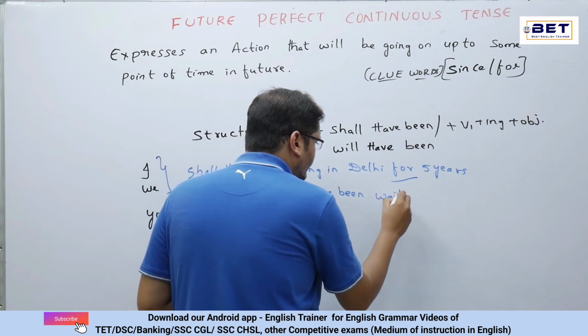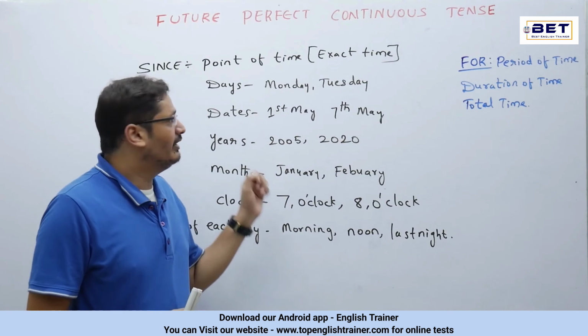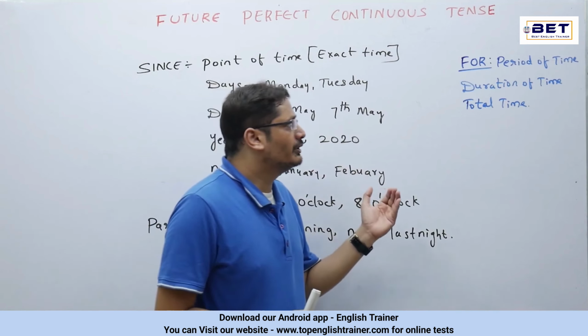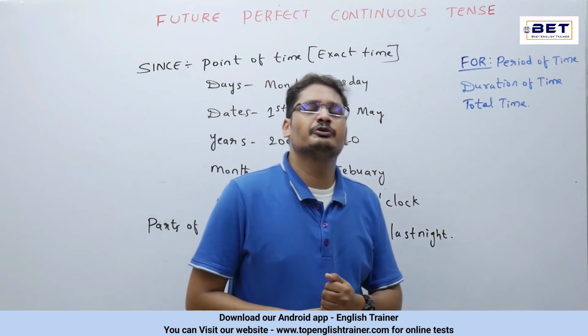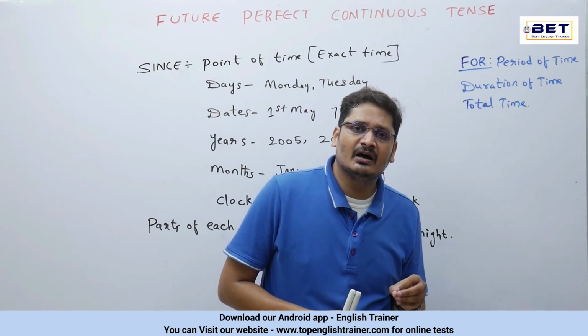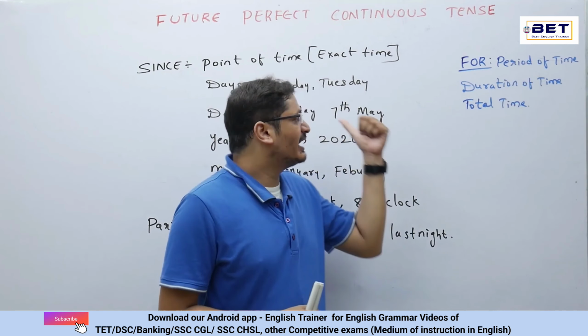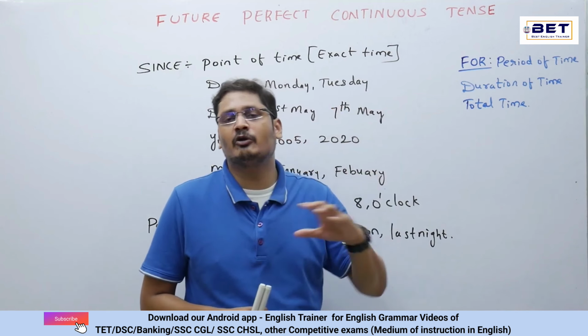For example, since 7 o'clock, exact, all these are the areas where we'll be using since over there. In the same fashion, now let's look into for. Now when do we use for? For is an area where a period of time is mentioned. It's not an exact point of time, but it is a period of time.